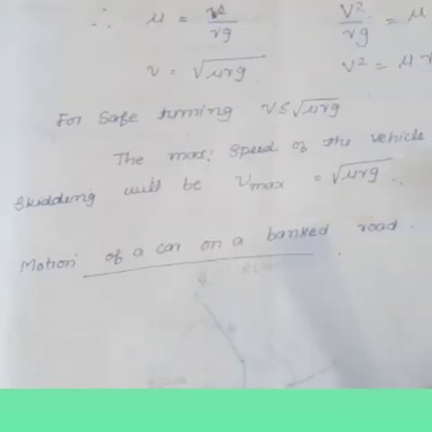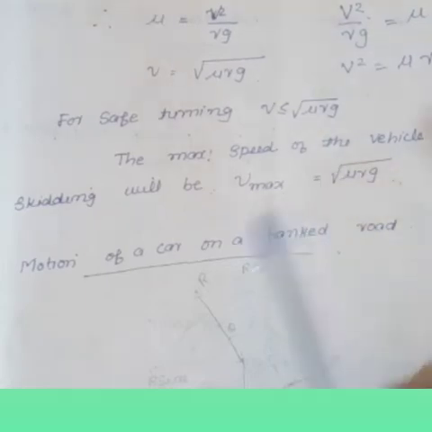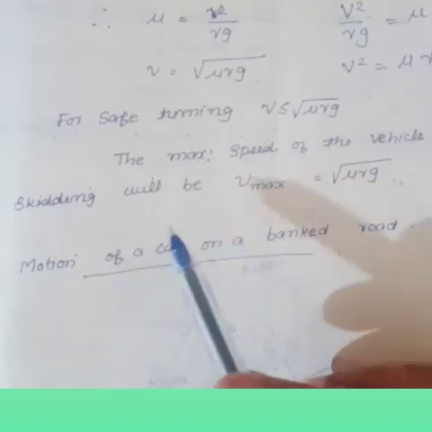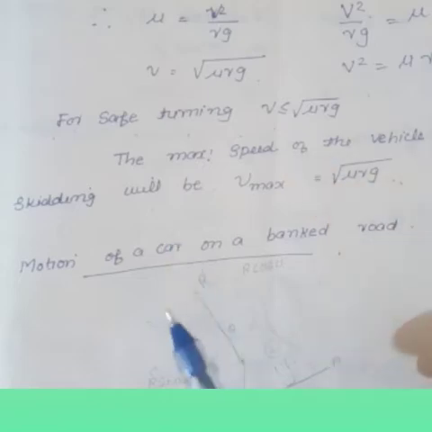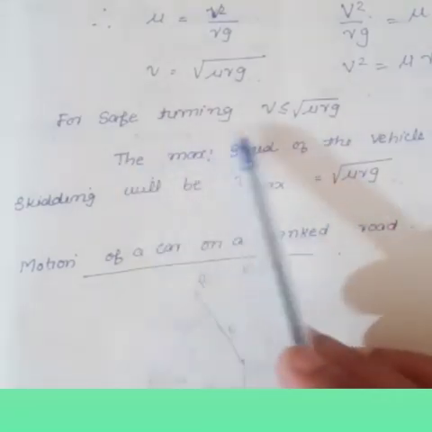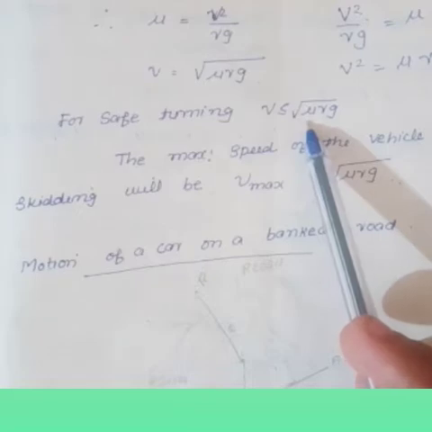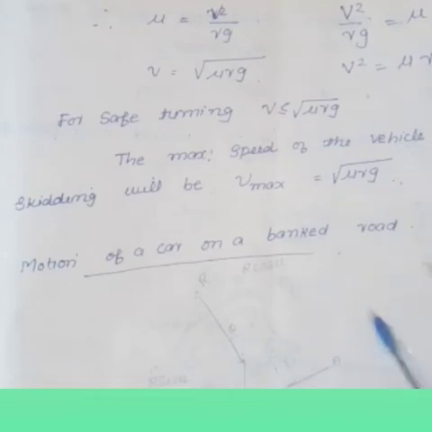If the speed exceeds v max, the car will skid and go off the road in a circle of radius greater than r. This is because the maximum available friction is insufficient to provide the necessary centripetal force. So for safe turning the velocity is less than or equal to root of mu rg. Mu means the coefficient of friction, r is the radius of the circular road, and g means acceleration due to gravity.